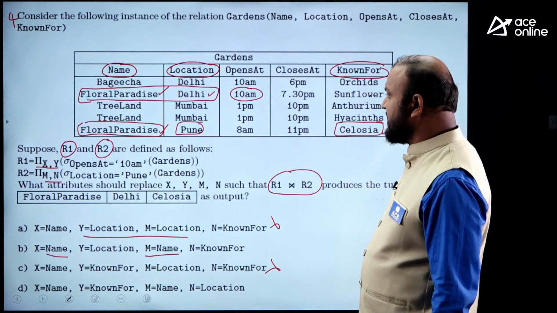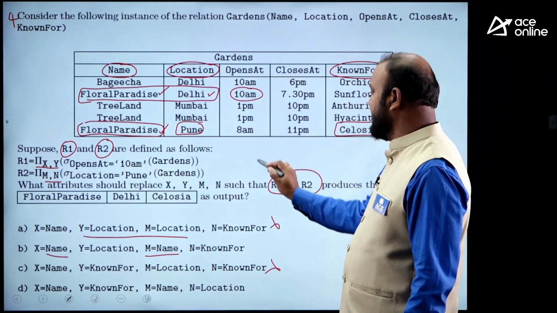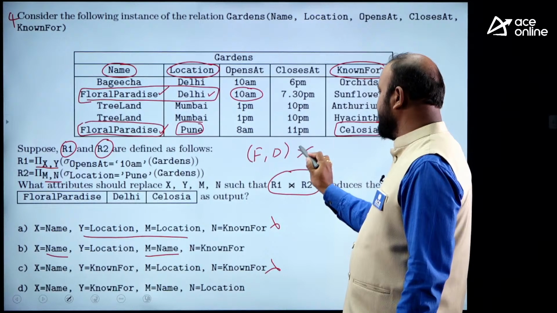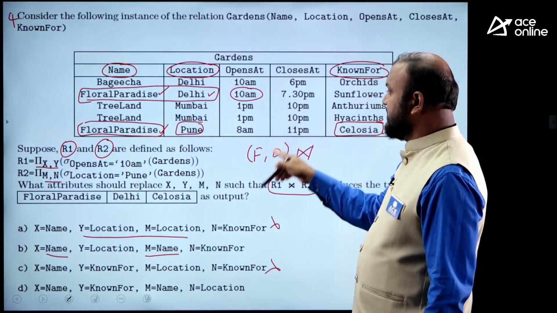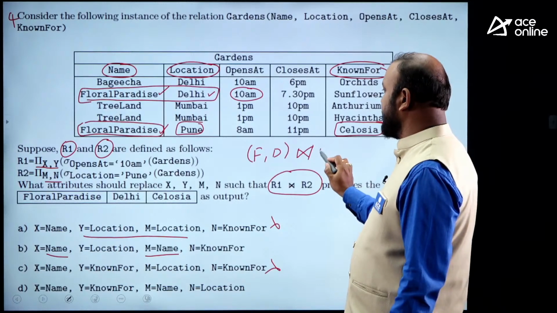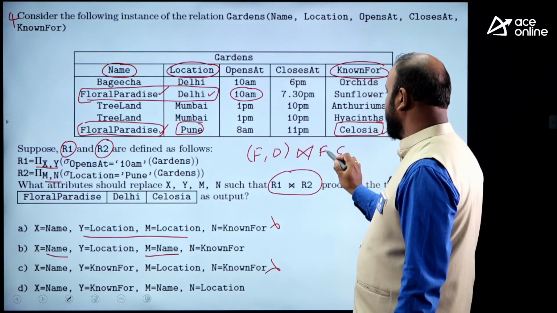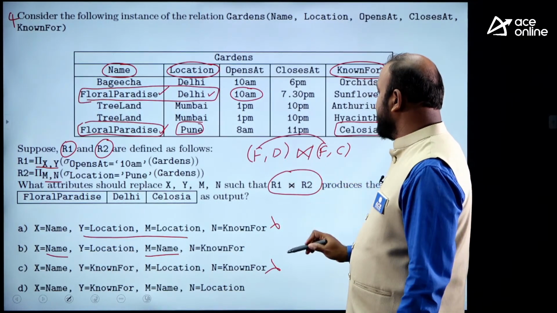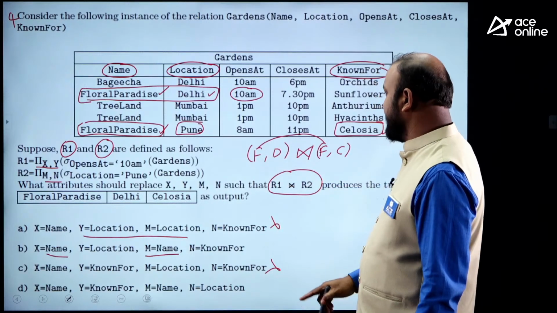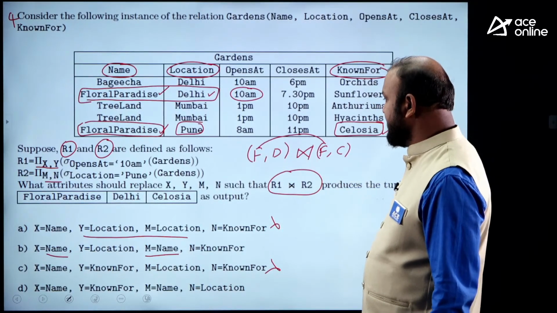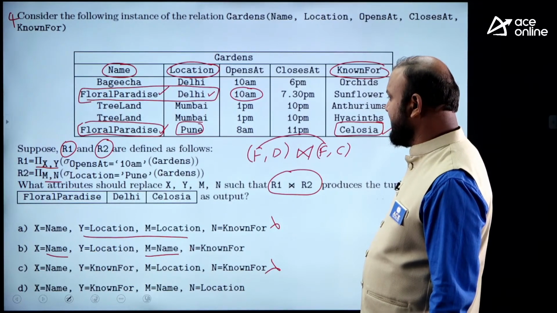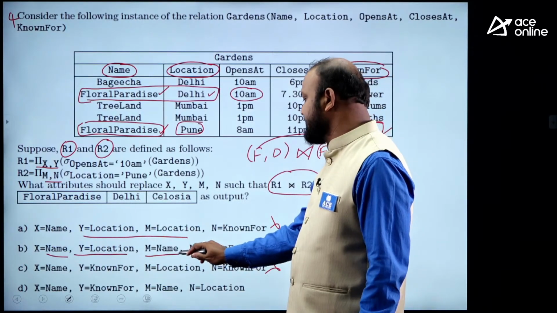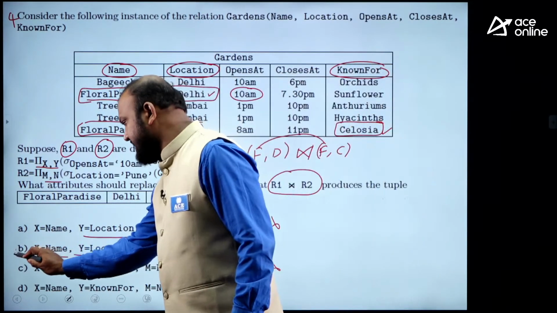So what is the output of R1? R1 is floral paradise, Delhi. Here I am writing floral paradise, Delhi. This is the output of R1, and it is joined with R2. R2 is M, N. M, N is floral paradise and celosia. Joining will be based on the common attribute name, so floral paradise will appear only one time, and Delhi and celosia will be in the output. So X and Y should be name and location. This is perfect. And M and N is name and known for. This is the perfect answer. B is the right answer.